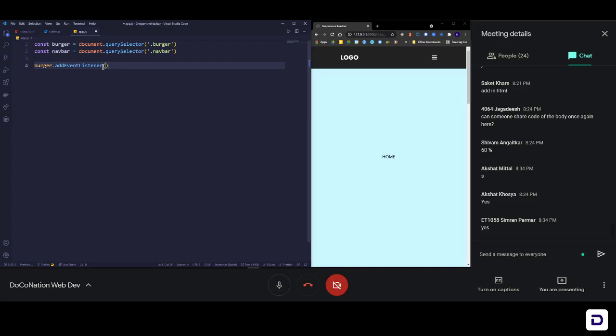Which event are we going to listen to? Add brackets, and then in quotes write click, because we are listening for a click on the burger icon. Then add a comma, and after listening to that event, we want the program to do some kind of function. For that we need to write a function here.